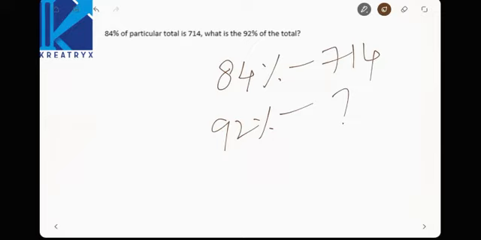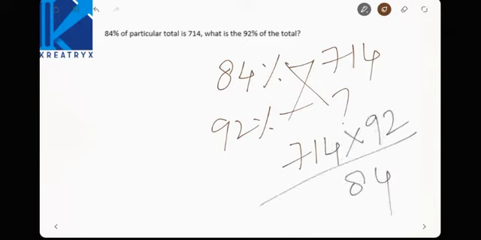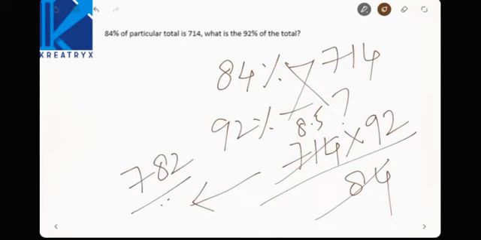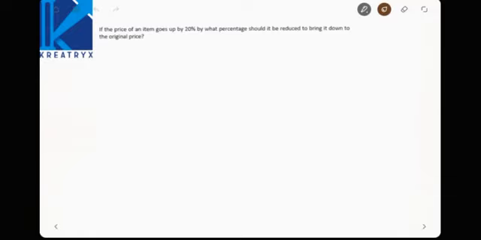8.5 into 92. See here, 714 divided by 84 is 8.5. Crisscross this: 714 into 92 by 84. Now 8.5 into 92 will lead you to 782. So the value 8.5 into 92 will be 782. Calculations are very easy.